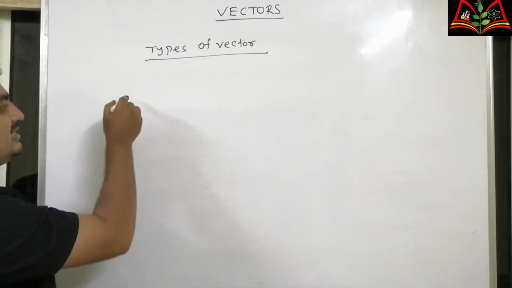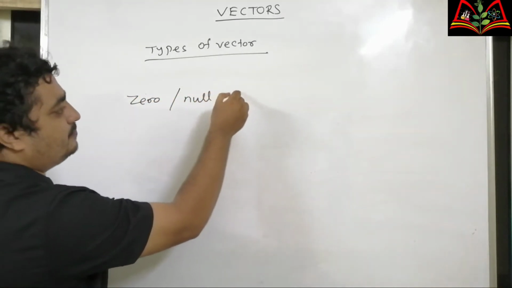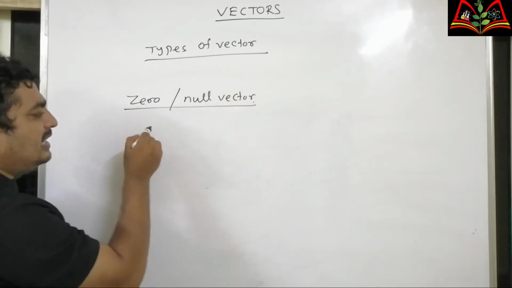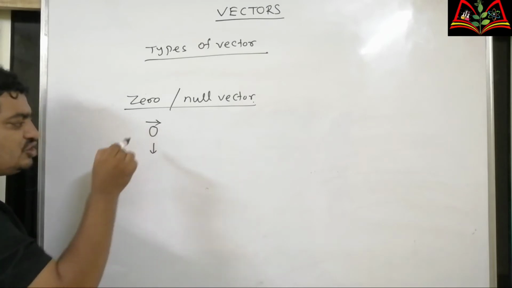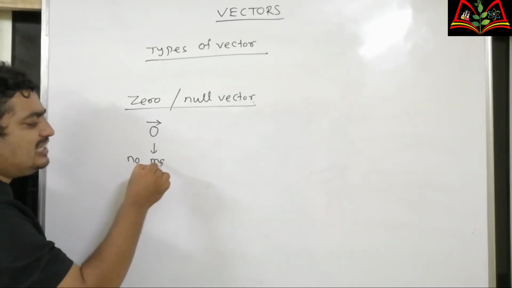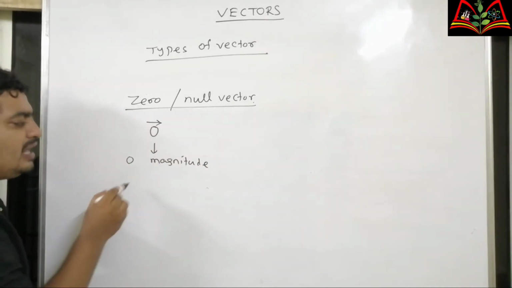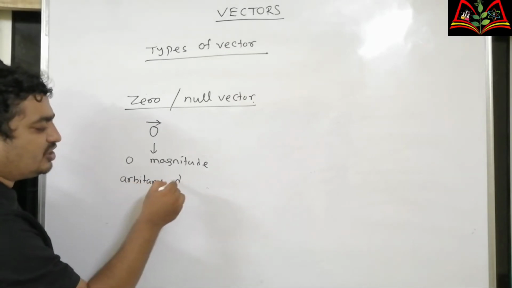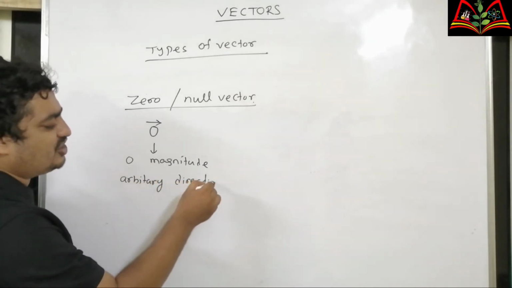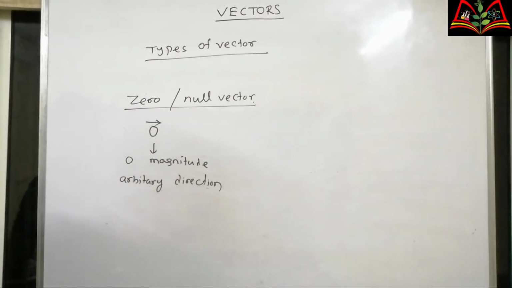Next one is zero vector or null vector. It is represented like this. It has no magnitude, or zero magnitude, and the direction is arbitrary. That means we don't know the direction; we can assume any direction. So it has zero magnitude and arbitrary direction. This is called zero vector.